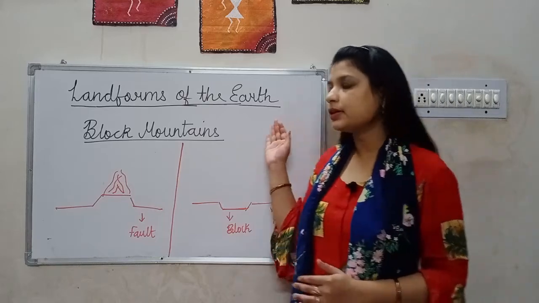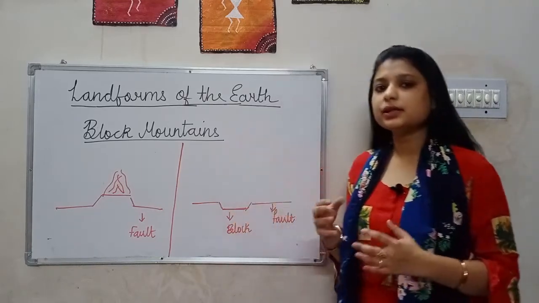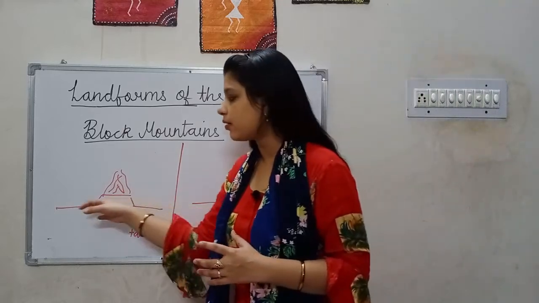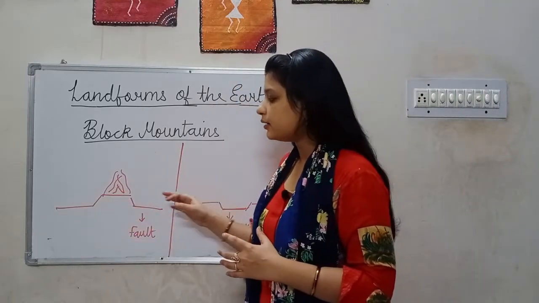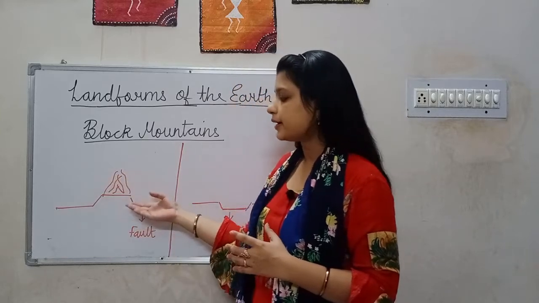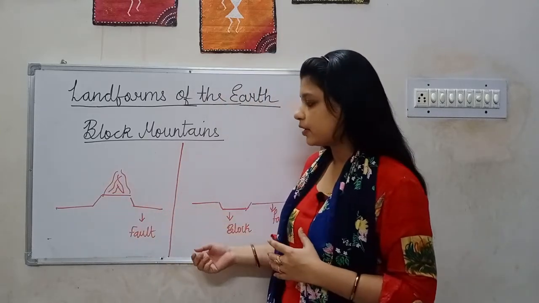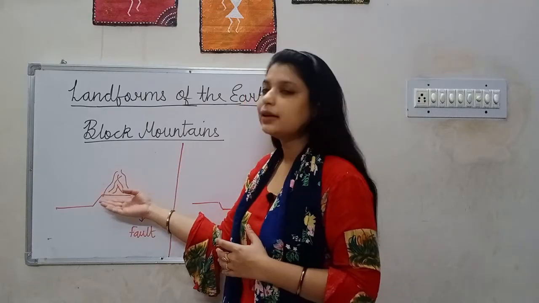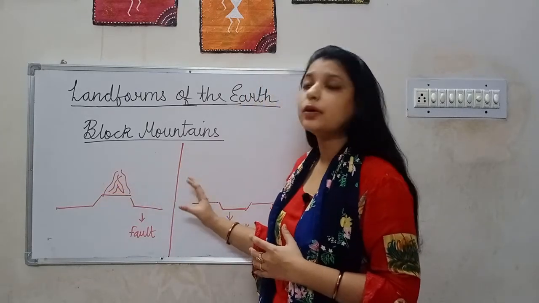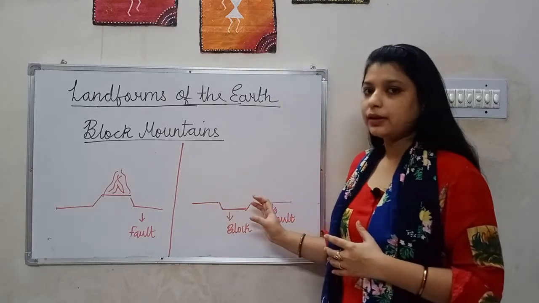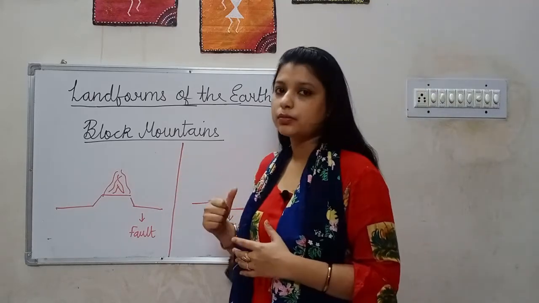Now let us see what are block mountains. Block mountains are formed due to the vertical movement which happens across the earth's crust, due to which a block of land is uplifted. Here we can see between the two parallel faults a block of land is getting uplifted, and such kind of mountain is known as block mountain. Vosges mountain is one such example of block mountain.